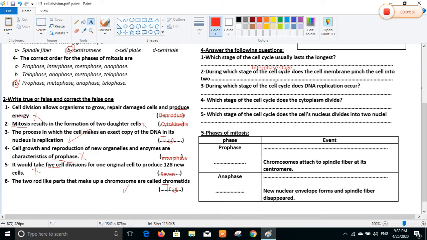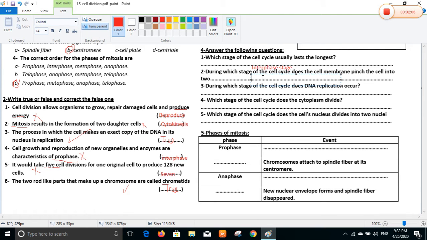Number 2. During which stage of the cell cycle does the cell membrane pinch the cell into two? Sure, the last stage. Yes, we mentioned before the three main stages in the cell cycle: interphase, mitosis, and cytokinesis. So the last one is cytokinesis, the stage of the cell cycle where the cell membrane pinches the cell into two. So the answer is cytokinesis stage.